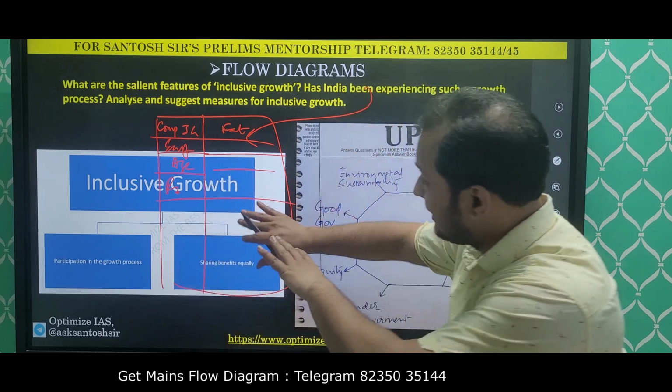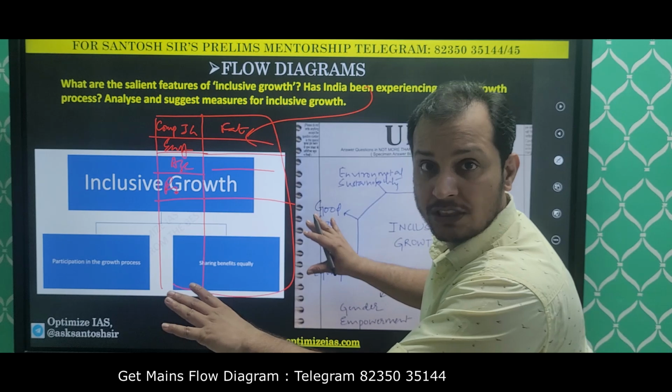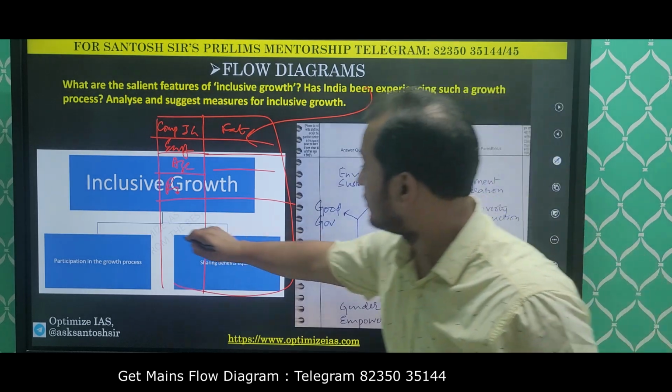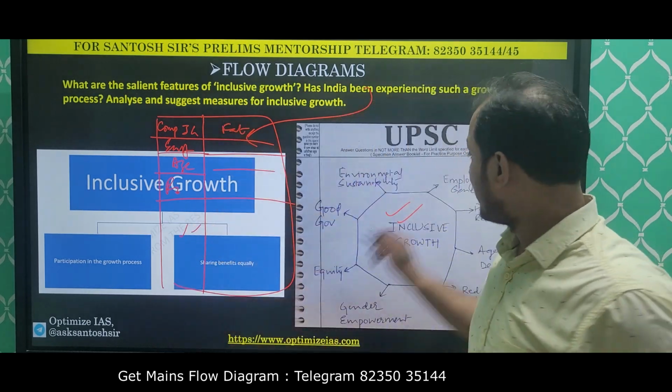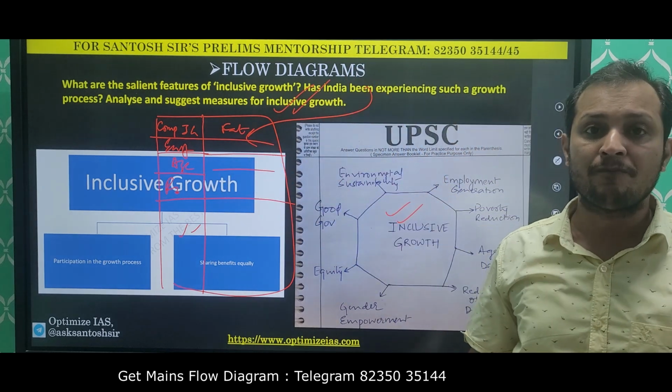Are you able to see this entire answer? I am able to write it only with diagrams, only with flow charts. You can see I draw this flow chart, I draw this flow chart, and I draw this table. For every component I give facts and I prove whether there is inclusive growth, yes or no.